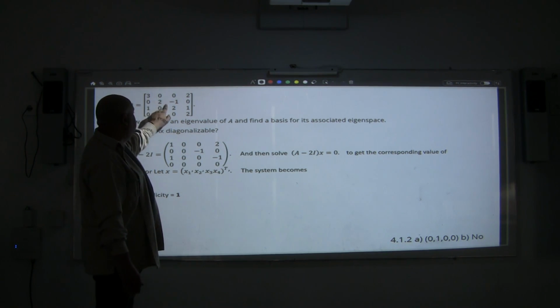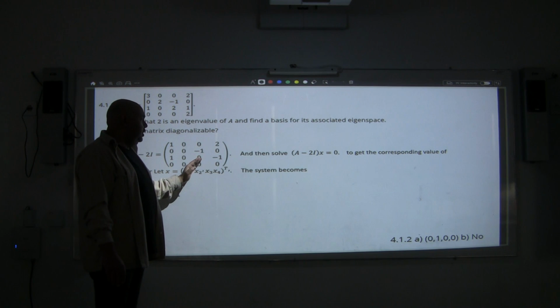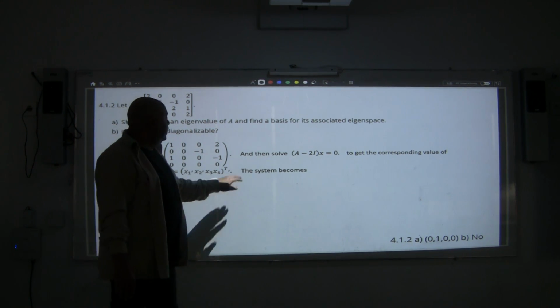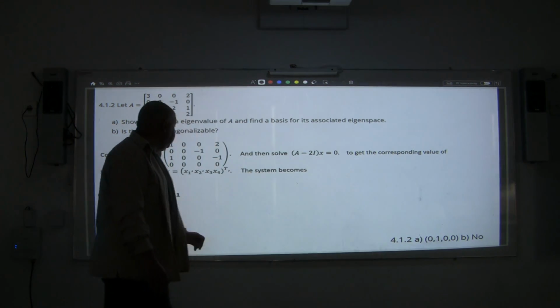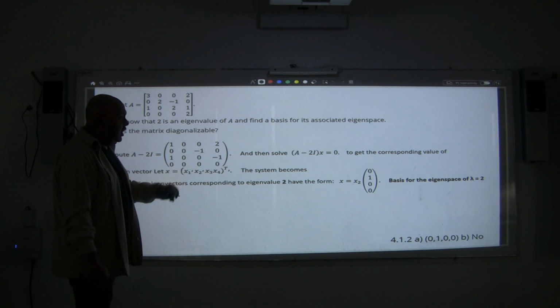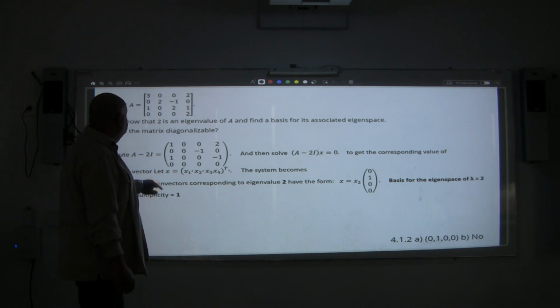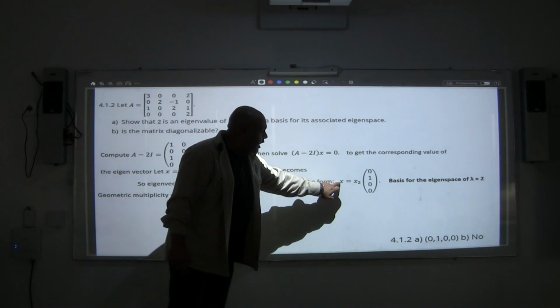I will subtract 2 from the elements of the principal diagonal, and then I will try to reduce it. Then solve (A minus 2I)x equal to 0 to get the corresponding eigenvector. Now I can get the eigenvector, that's the eigenvector. If you remark, 2 is just a number, one of the eigenvalues, and that's the corresponding eigenvector.